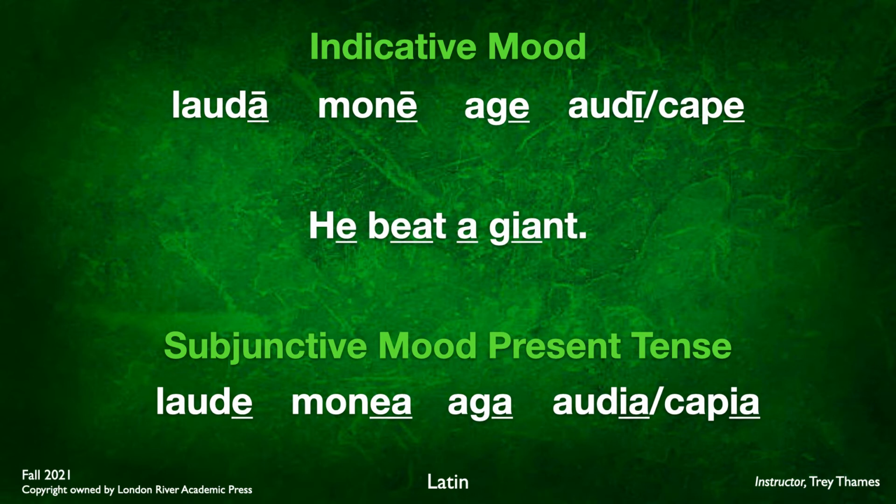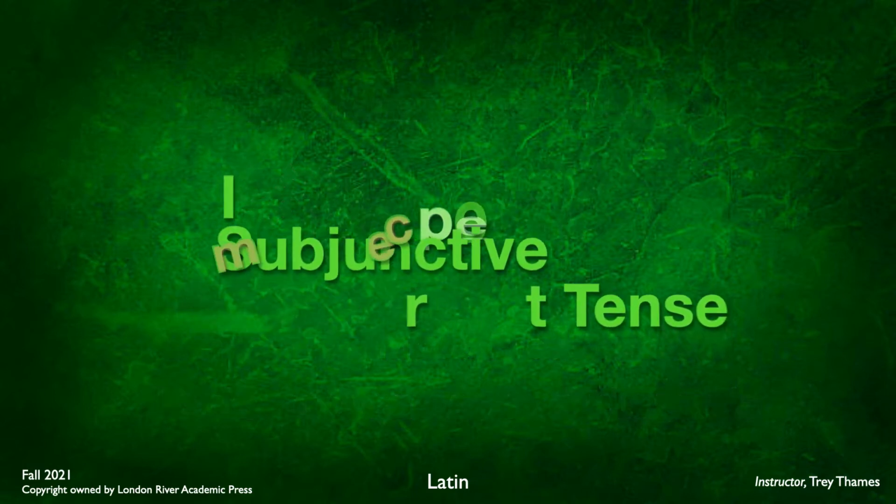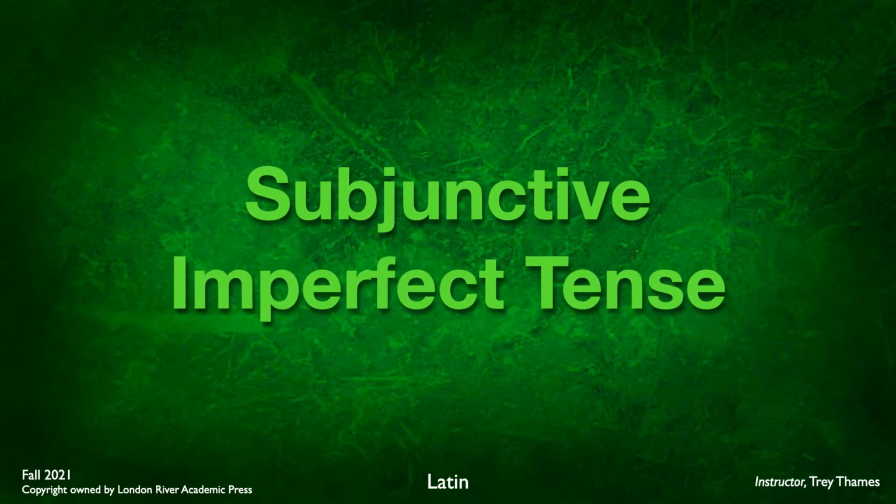So the E is the first conjugation shift, the EA in beat is the second conjugation shift, A is the third conjugation shift, and IA is the fourth and third -io conjugation shift. You can see the corresponding changes there for each of those paradigm verbs: laudo, moneo, ago, audio, and capio. So again, there's that mnemonic device. Make sure you have that memorized: he beat a giant.